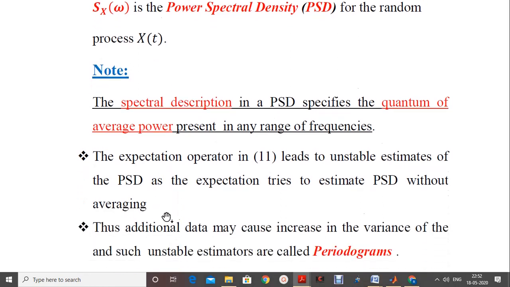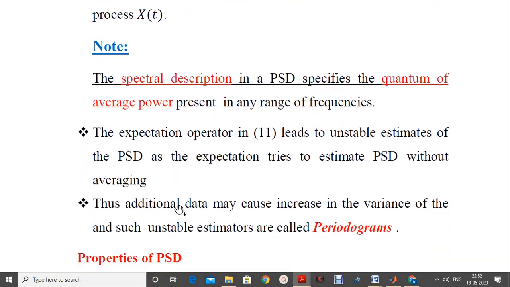This is one problem. Therefore, any additional data may cause an increase in the variance of the given random process, and such unstable estimators are referred to as periodograms.